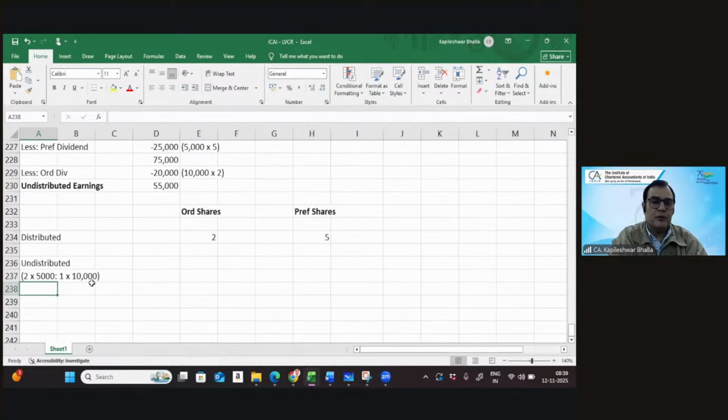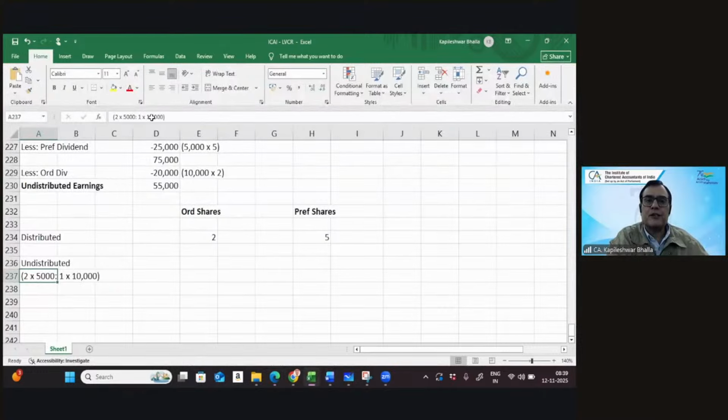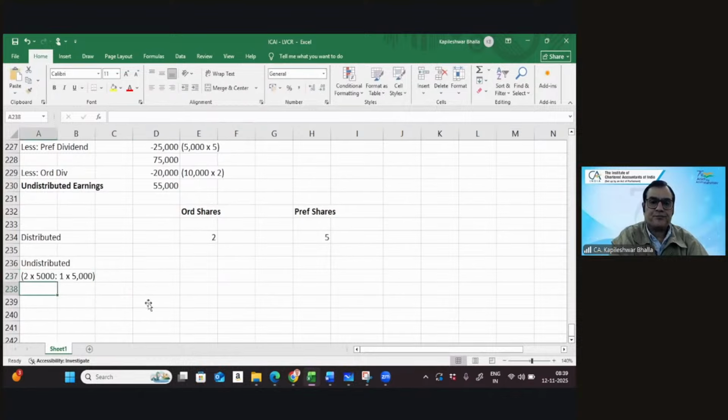So this is 2 and this is 10,000 to 10,000. Okay, I think I've taken that wrong. This is 5,000. So let's divide this in the ratio 2:1.